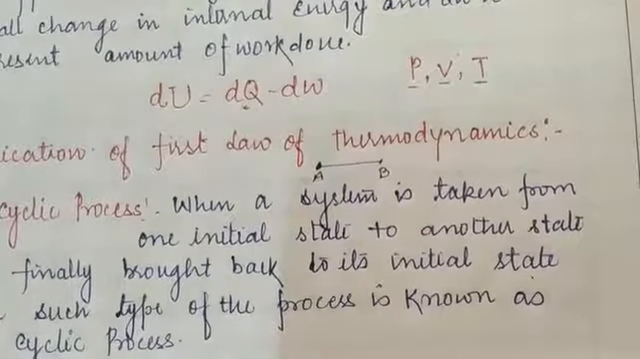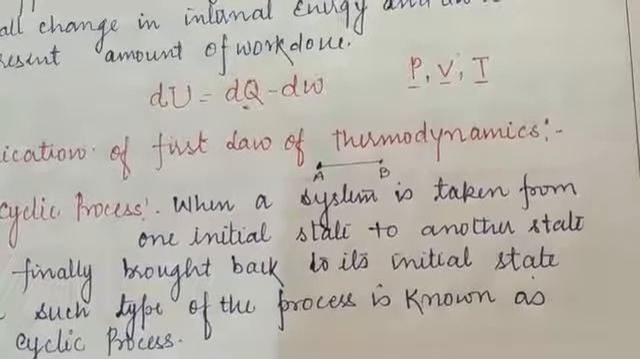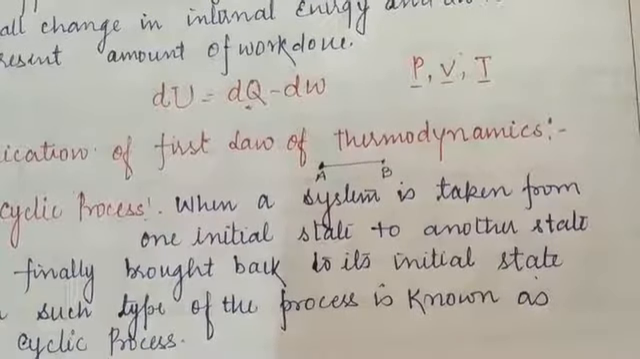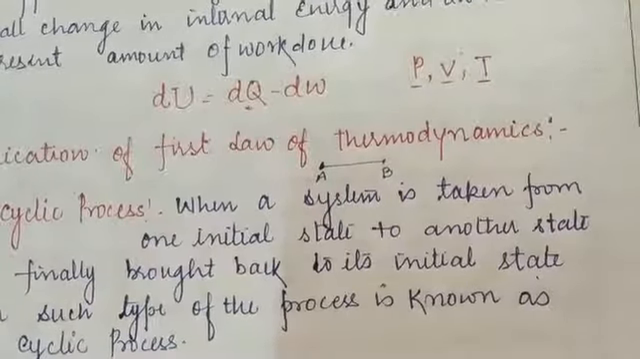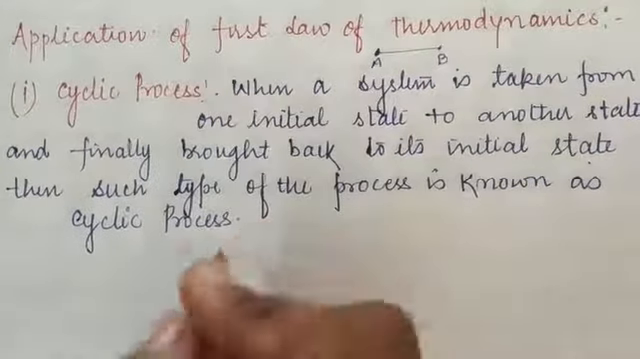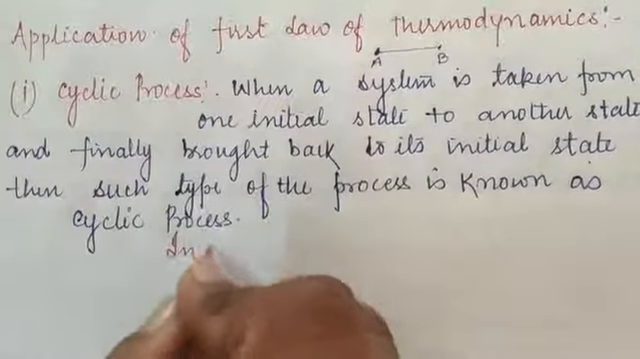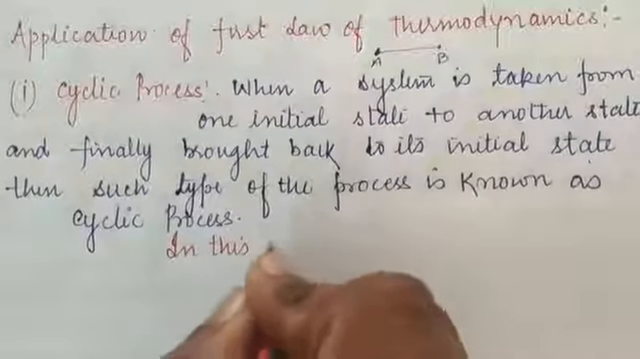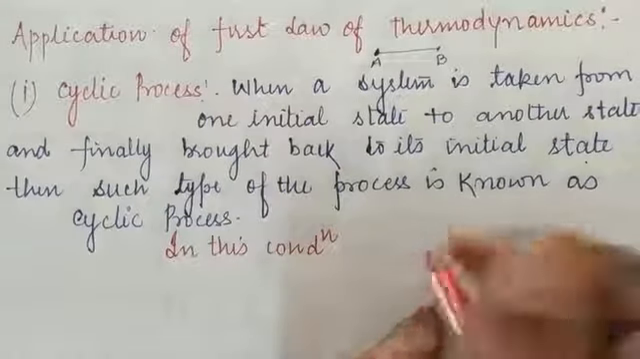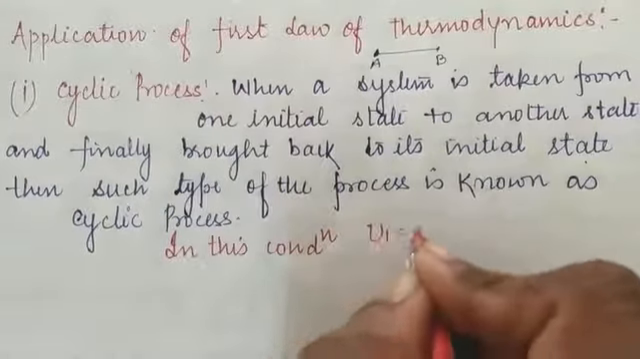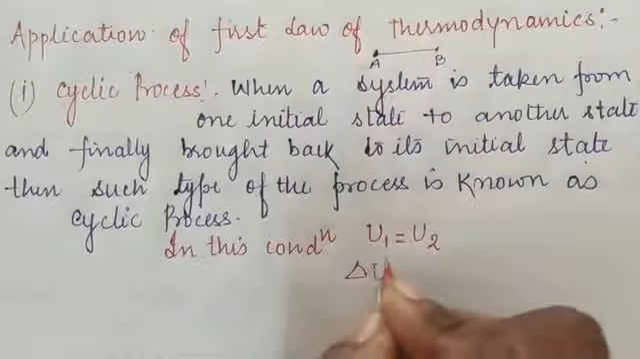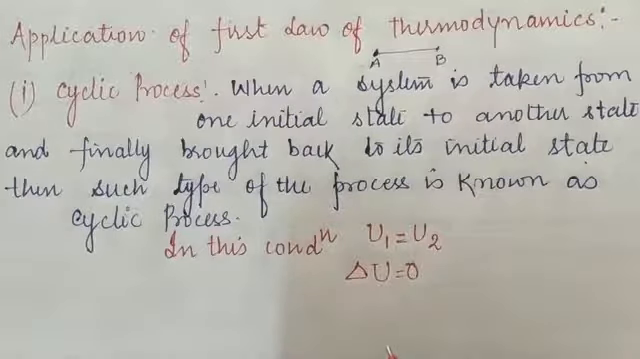Okay, so it means that here the initial and final positions will be equal, meaning there is no change in the internal energy. In this condition, if the initial and final states are the same, u1 and u2 become equal. When u1 and u2 become equal, the change in the internal energy becomes 0. There will be no change in internal energy.